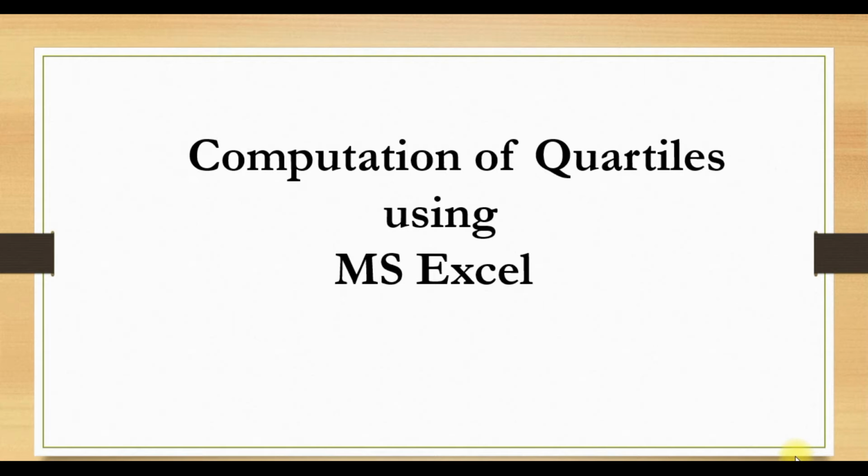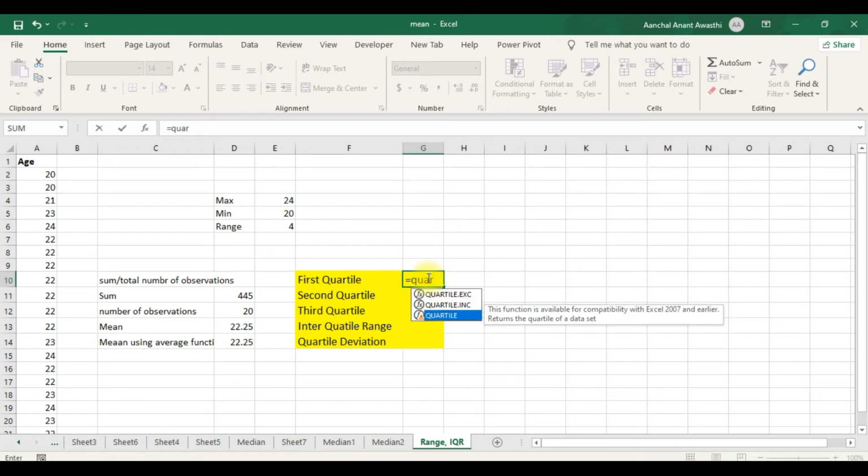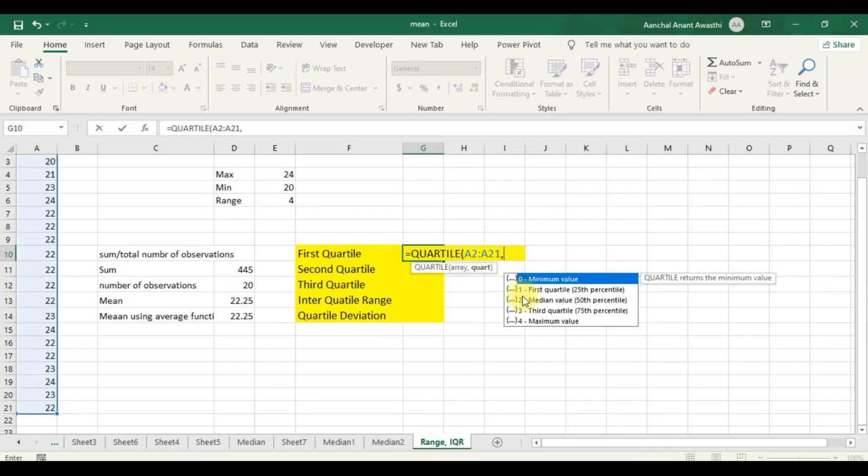Now I will tell you how to compute quartiles using Microsoft Excel. Suppose we have the ages of 20 patients and we want to compute the first, second and third quartile. To do this we use the function QUARTILE. We type equals QUARTILE, select it and then select the range. The first argument is the array, the second is the quarter. For the first quartile, I select the first quarter.